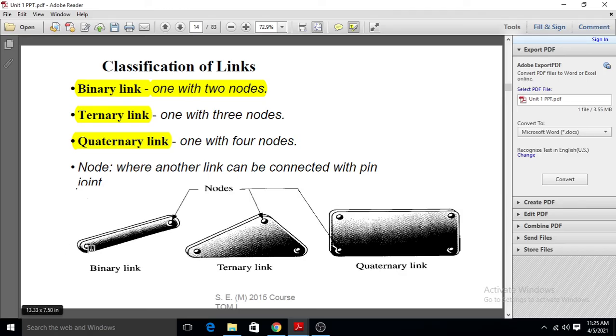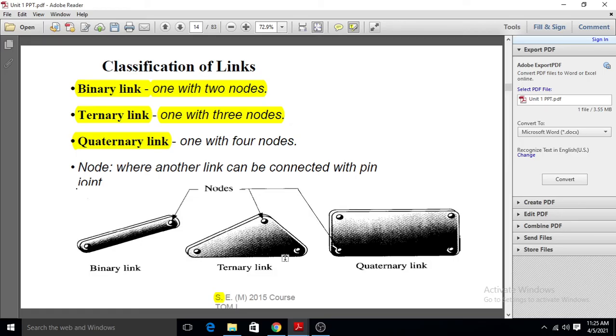So a binary link can connect only two other links or two other parts, so it is called the binary link. Ternary link means with three nodes. If we consider this ternary link, it is a single assembly, but it can connect to three other parts or three other links.